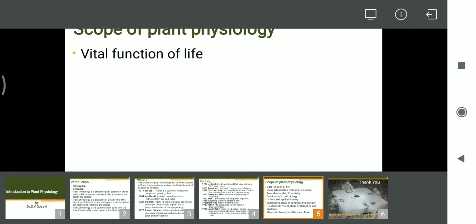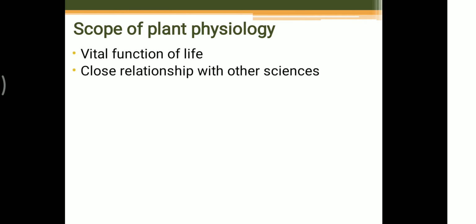Next one is the close relationship with the various sciences. I will explain about that, especially physics and chemistry. It is through advances made in the study of physics and chemistry that new light has regularly been thrown on physiology.